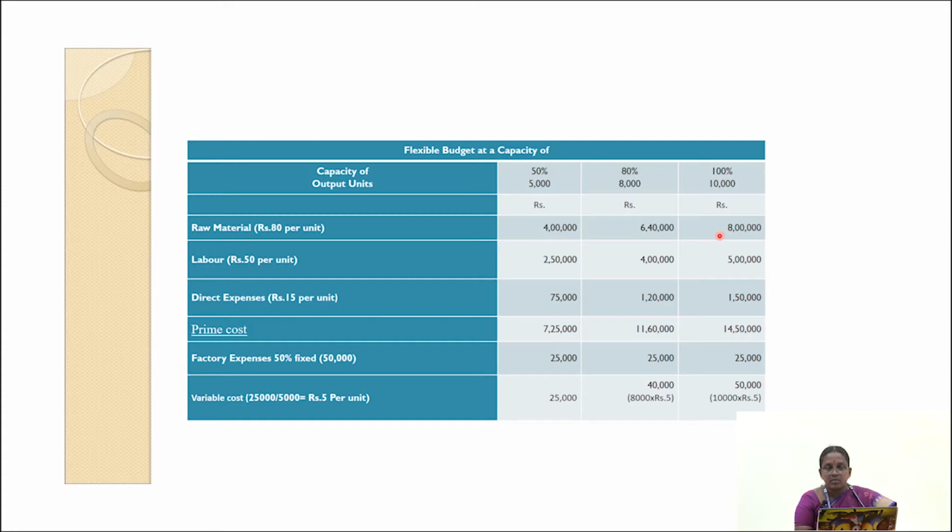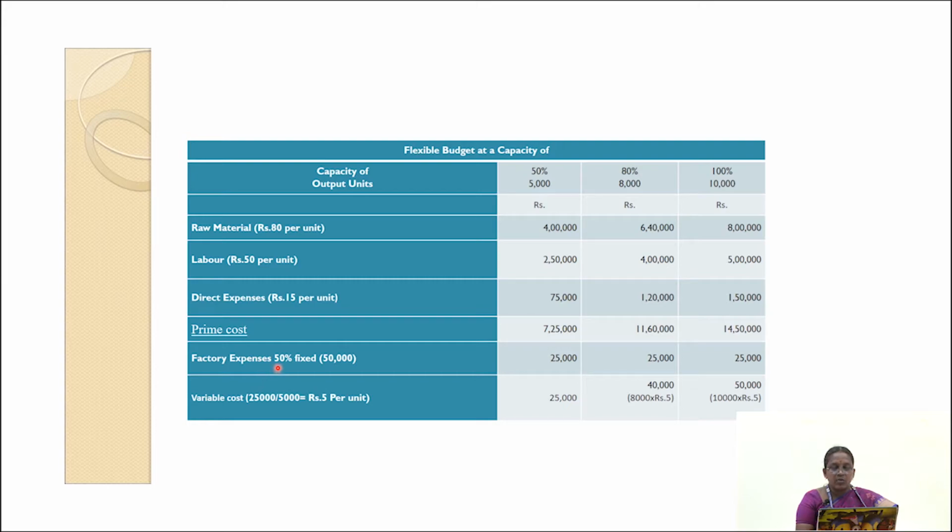Then at 100% capacity level, rupees 8 lakh plus 5 lakh plus 1,50,000. The total value of prime cost is 14,50,000. So at a 50% capacity level, prime cost value is 7,25,000. At 80% capacity level, the prime cost is 11,60,000. At 100% capacity level, the prime cost is 14,50,000.